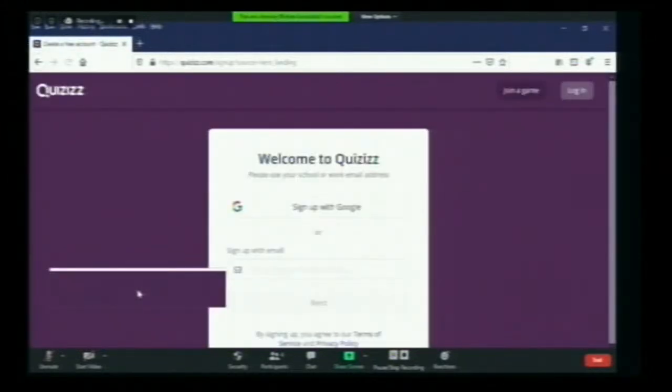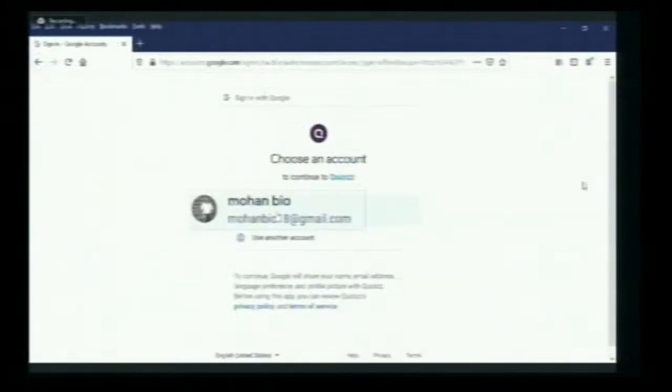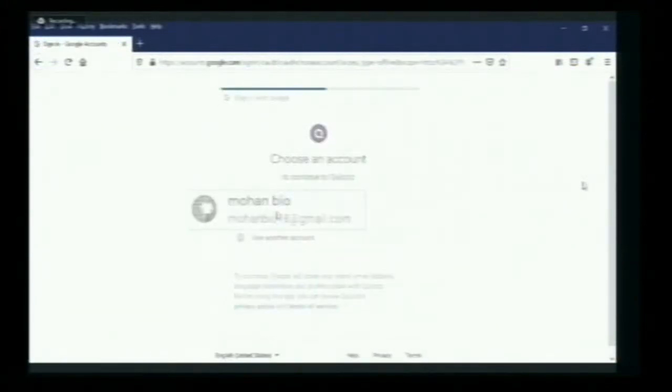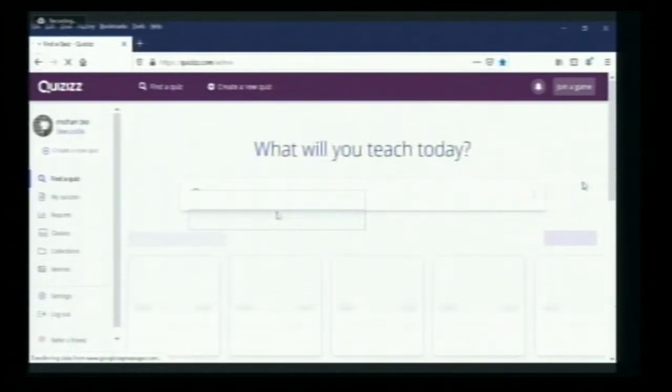As it starts, you have to log in to Quizizz. You can log in directly with your Google account. Everyone has their own Google account. Just click on that one and you will be able to join. I will log in with my Google account, mohanboyo18@gmail.com. Click on that one, and the Quizizz window has opened.